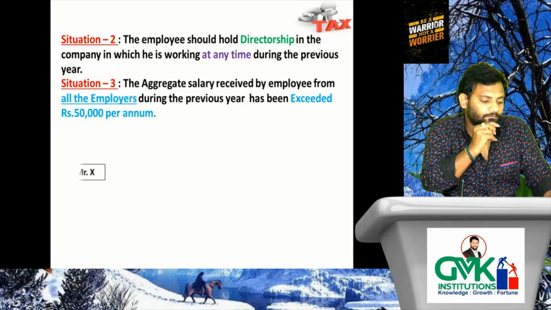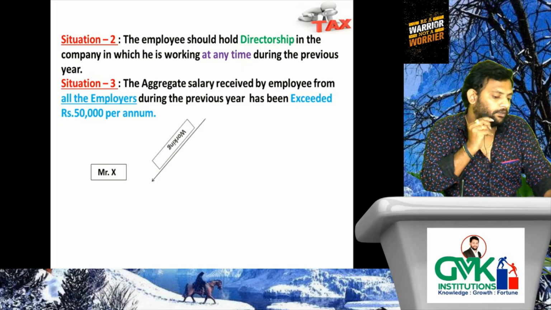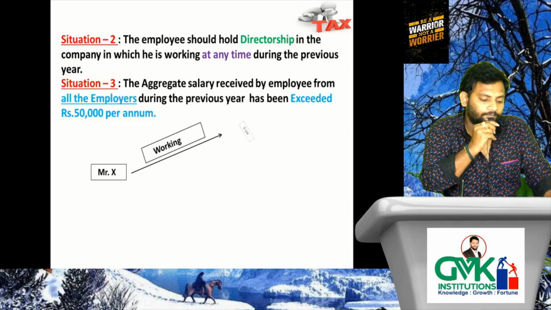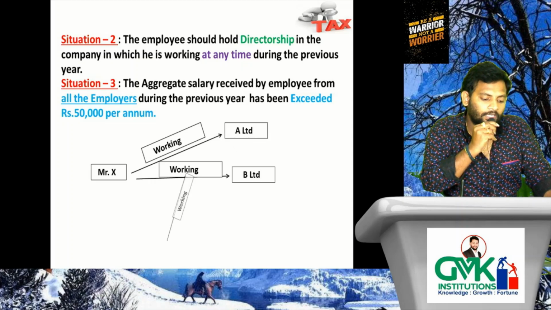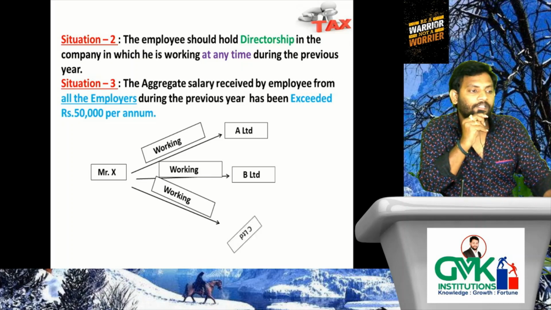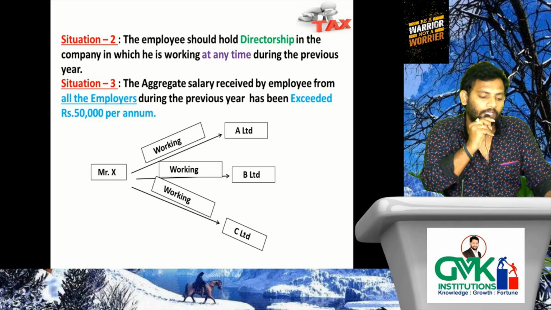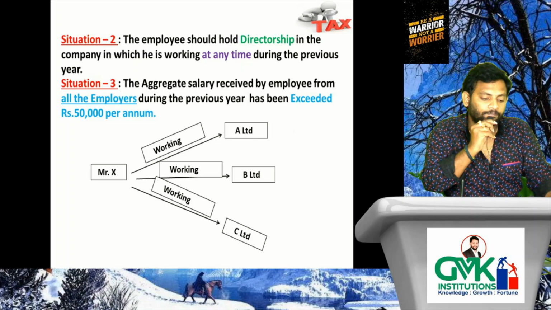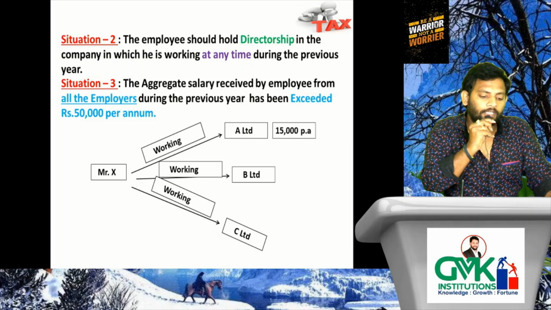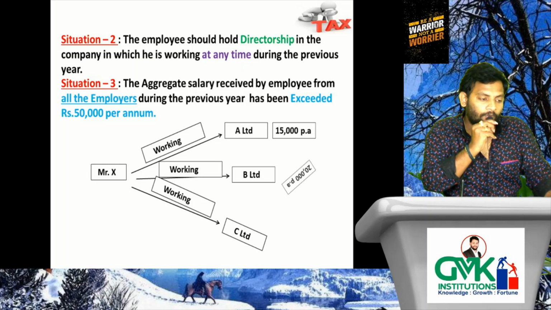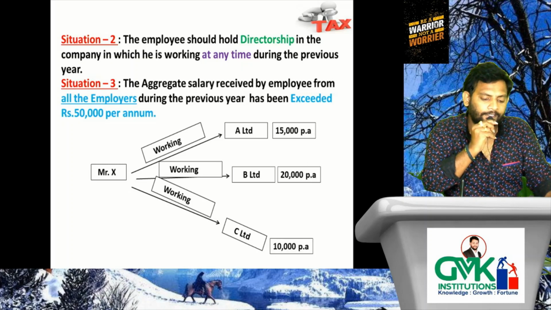Let's verify. Mr. X is working in A Limited, B Limited, and C Limited. In 3 companies he is working: A, B, C. Now let's verify what is the salary. From A Limited he is drawing 15,000 per annum, assume. From B Limited 20,000 per annum. From C Limited 10,000 per annum.